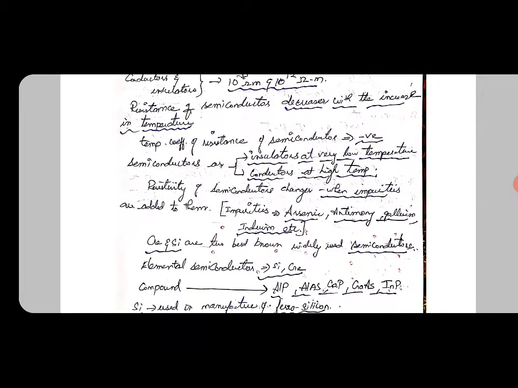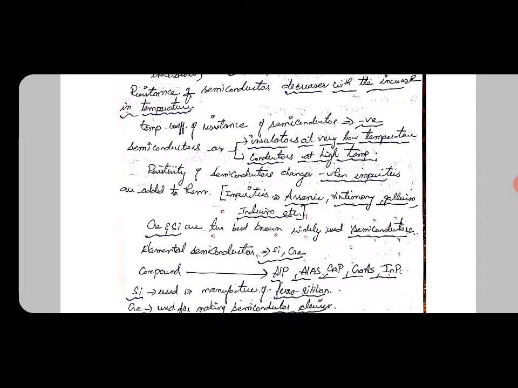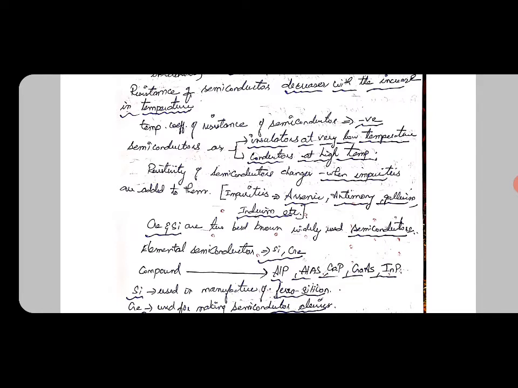Then the important concept is that semiconductors behave as insulators at very low temperature and behave as conductors at very high temperature. We need to note that at very low temperature semiconductors behave as insulators, and at high temperature they act as conductors. Then, when impurities are added to a semiconductor, its resistivity changes. Please note that adding impurities changes the resistivity of the semiconductor.